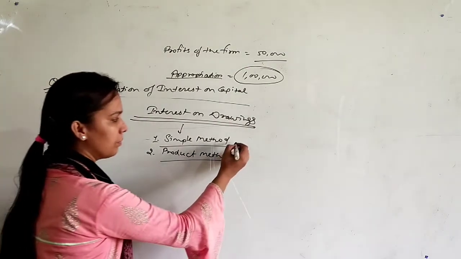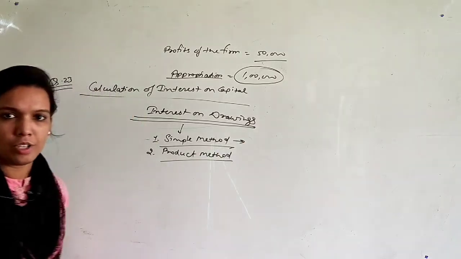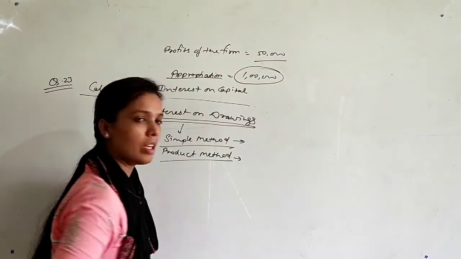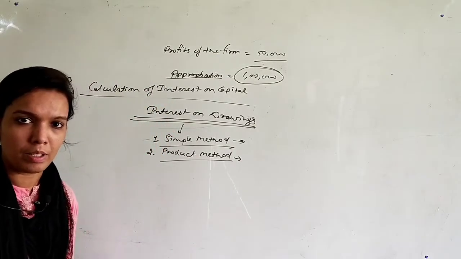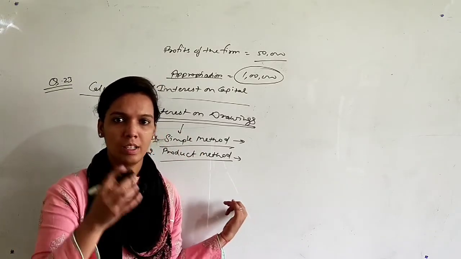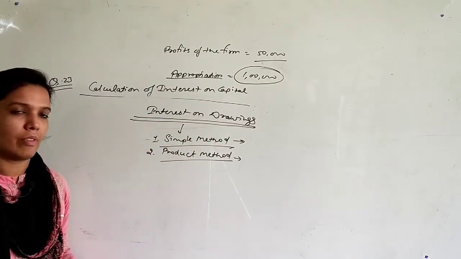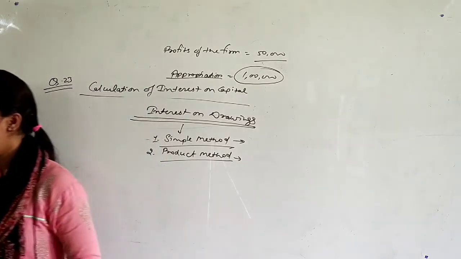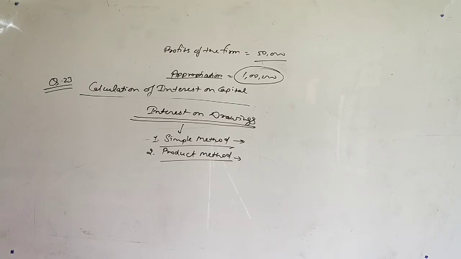In the simple method, we will charge interest every month, but in the product method we will not charge interest every month. First we will total all the drawings and then at last we will find the interest on drawings. Okay, let's take one question that will clear this point.